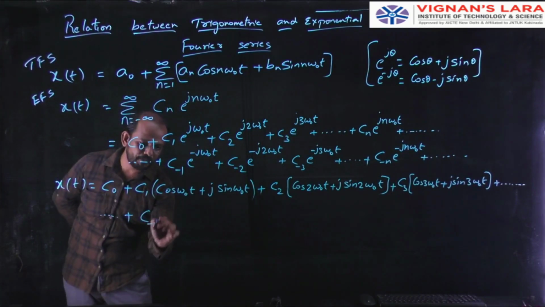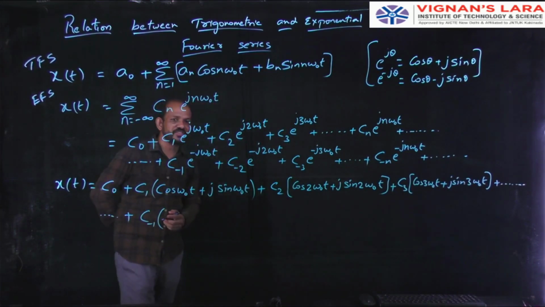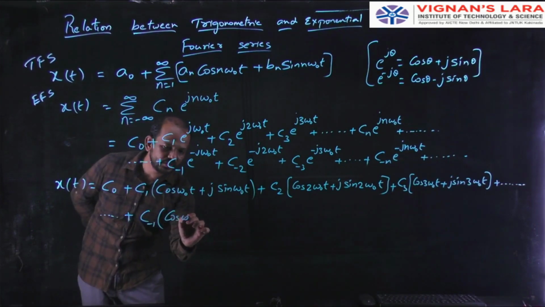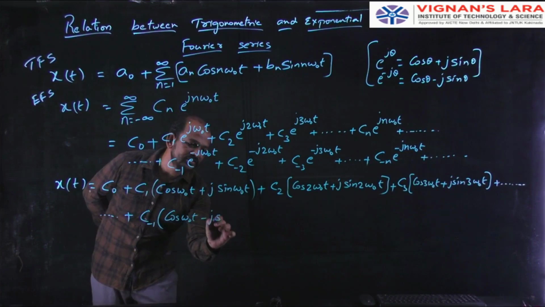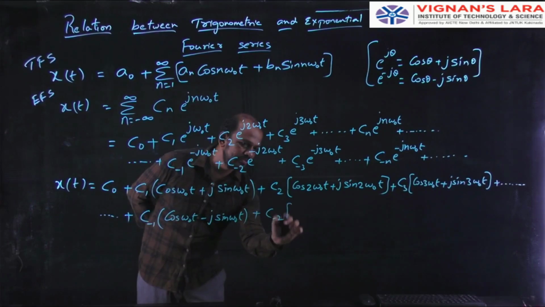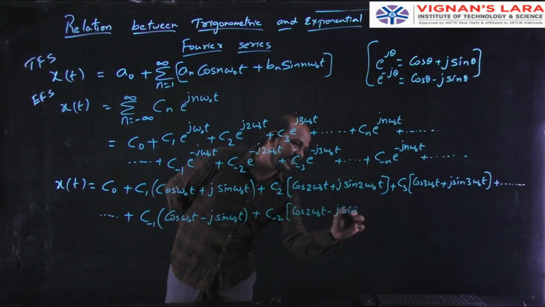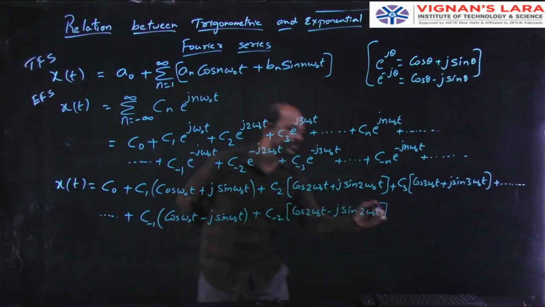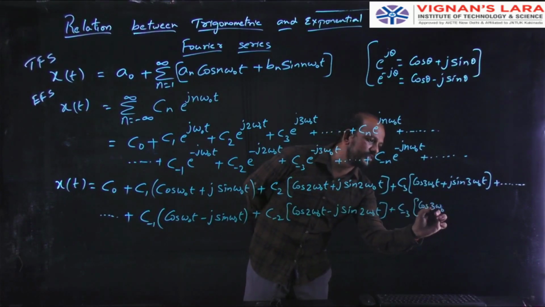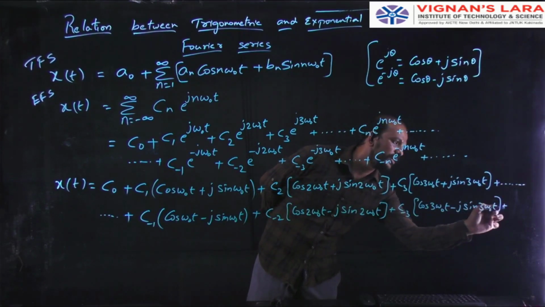So C minus 1, for this the formula is this one. So using this formula, that is e power minus j theta equal to cos theta minus j sin theta. So here e power minus j omega naught t equal to cos omega naught t minus j sin omega naught t, plus C minus 2 cos 2 omega naught t minus j sin 2 omega naught t, plus C minus 3 cos 3 omega naught t minus j sin 3 omega naught t, plus so on.